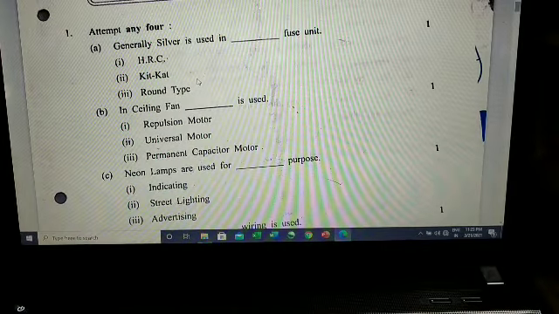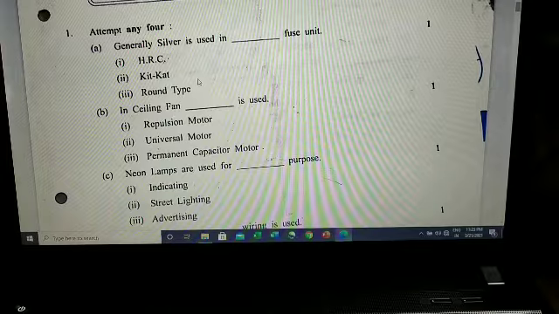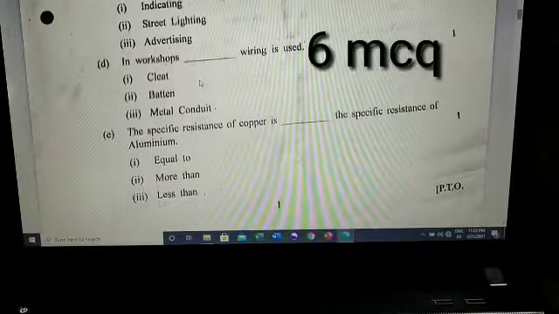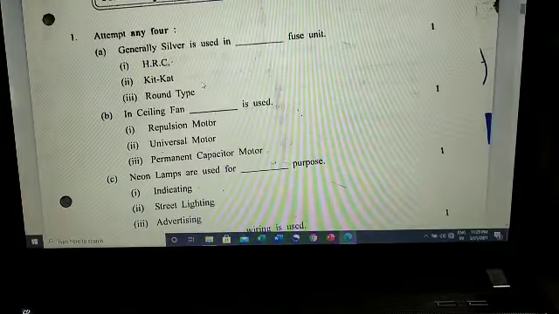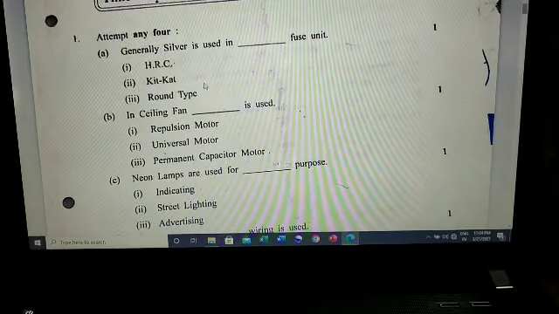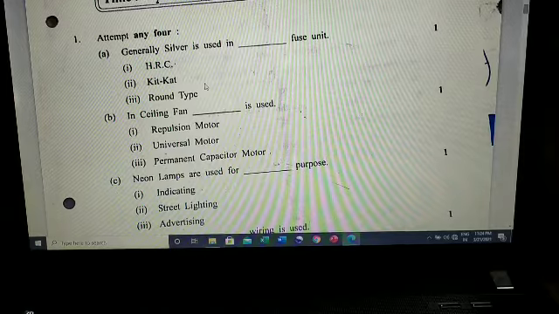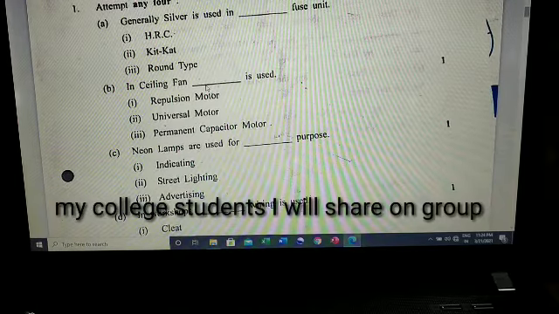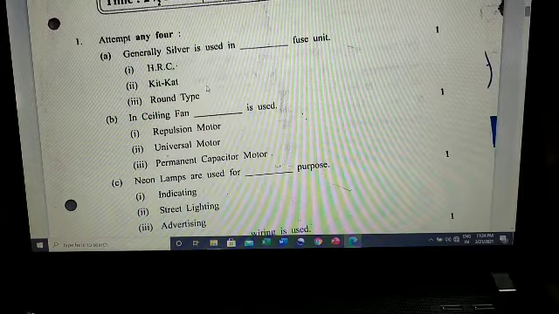So you will be given MCQs. You have to attempt any 4 MCQs. Here you have 5 MCQs, right? So you have to attempt any 4. In the exam, just try to attempt all the MCQs. If by mistake one is wrong, then you will still get the full marks. You can stop the video and take a screenshot of this.